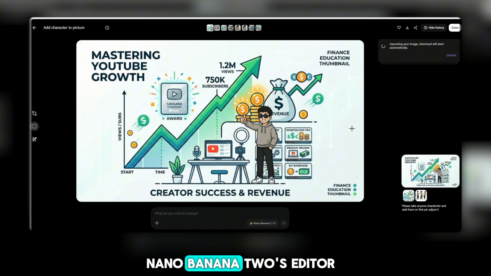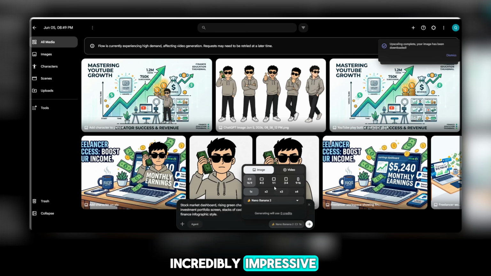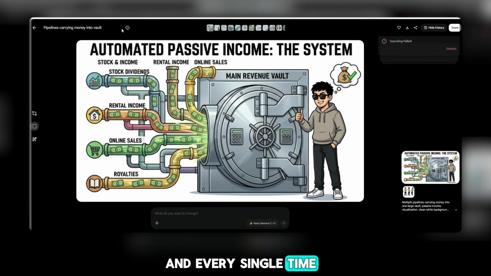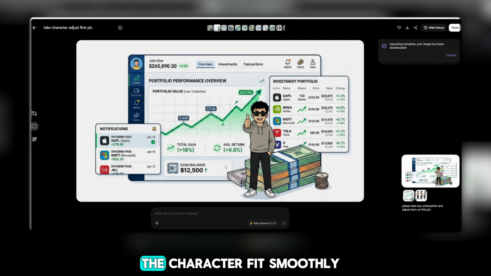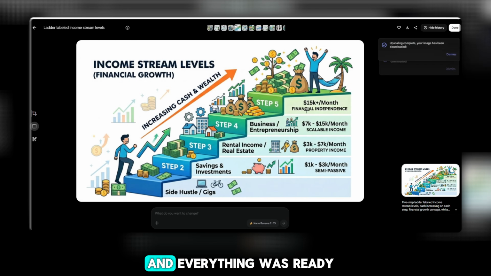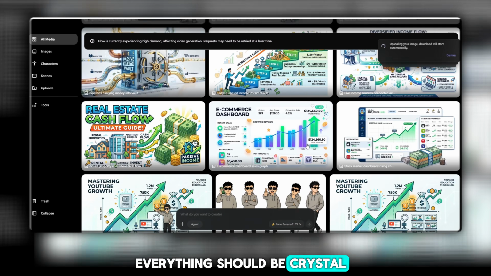Honestly, Nano Banana 2's editor is brilliant. The person who created this tool deserves a lot of credit because the results are incredibly impressive. To test it even further, I tried several more images, and every single time the results were amazing. The character fit smoothly into each scene, the quality looked great, and everything was ready to use. At this point, everything should be crystal clear for you.